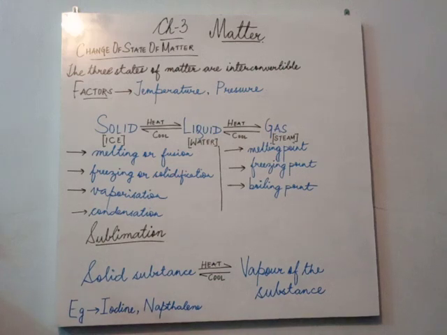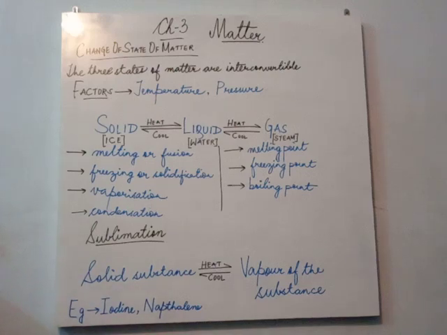When a solid is heated, its constituent particles gain kinetic energy. How do they get kinetic energy? They are getting kinetic energy from the heat. Heat is a form of energy, and that heat energy is converted into kinetic energy. At a stage, particles are able to overcome the cohesive forces and the solid melts to a liquid. On further heating, the particles in the liquid gain more kinetic energy. At a stage, the kinetic energy of the particles becomes so large that the particles are able to escape out of liquid to form vapor or gas.